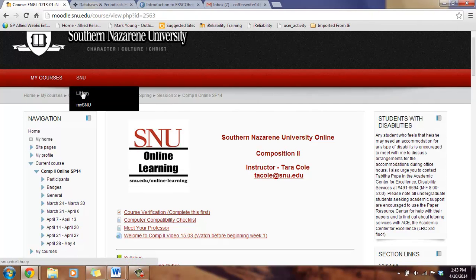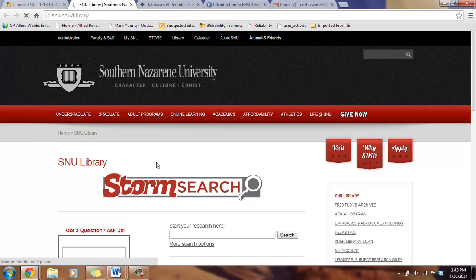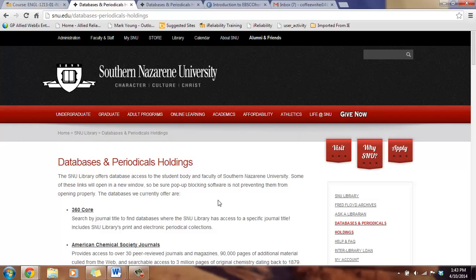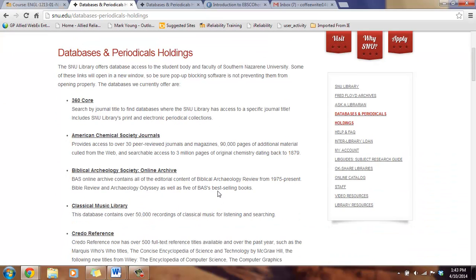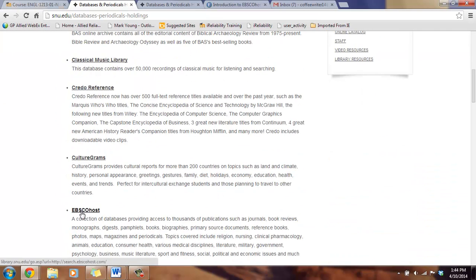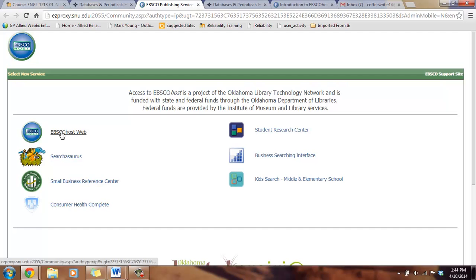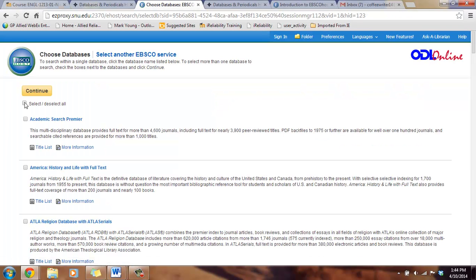and click on the library link. And then go over to databases and periodical holdings. There are a lot of different databases you can choose from, but for this class you will just need EBSCOhost. Click on EBSCOhost here, and I just like to select all databases to begin my search, so select all and click continue.